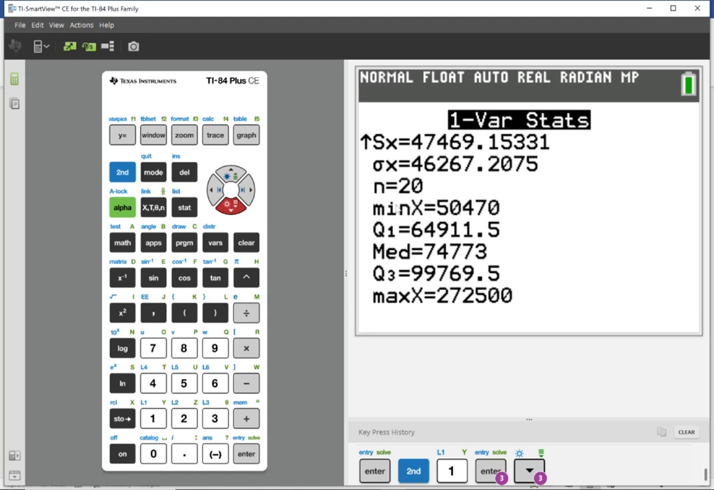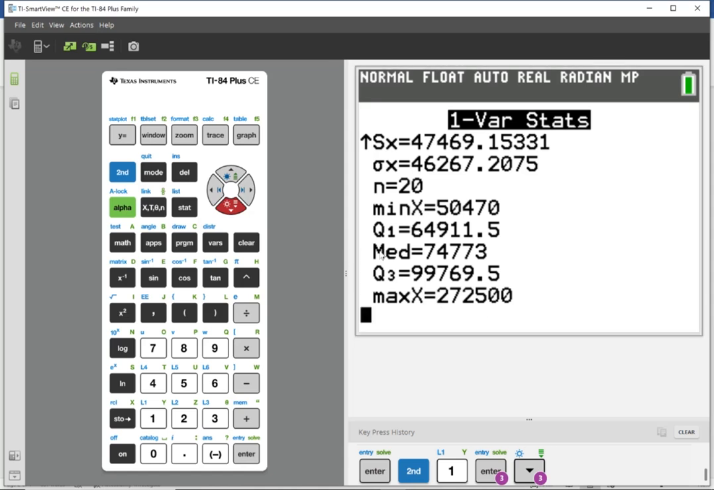I'm just going to mention minimum. You should recognize what a minimum is. Minimum is going to be the smallest value in your data set. 50,470 is the smallest data value. You should also recognize the maximum being 272,500. That is the largest value that we have in our data set.